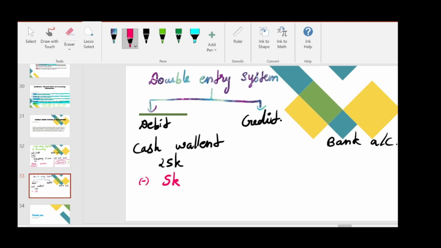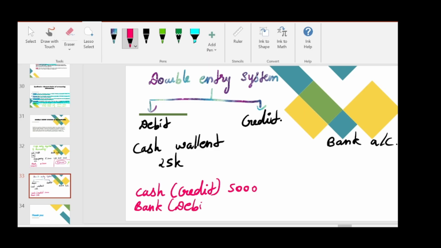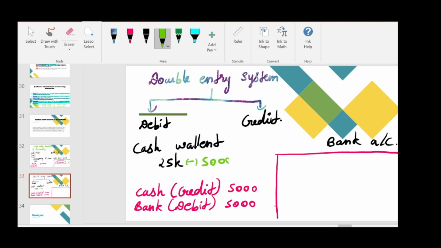We will just write cash credit 5,000, bank debit 5,000. So what will happen now? Our cash wallet will reduce by 5,000, and our bank balance will increase by 5,000.